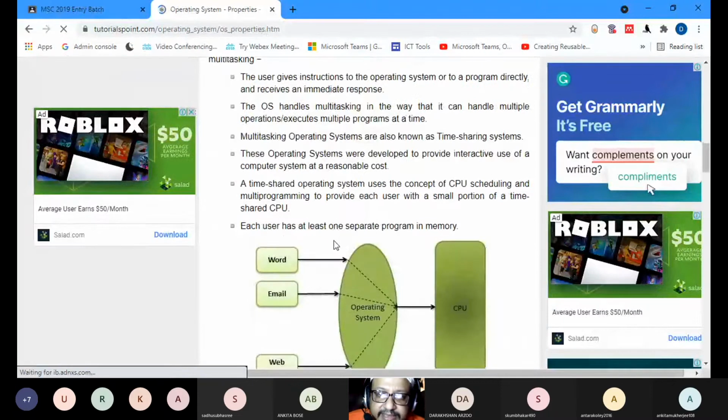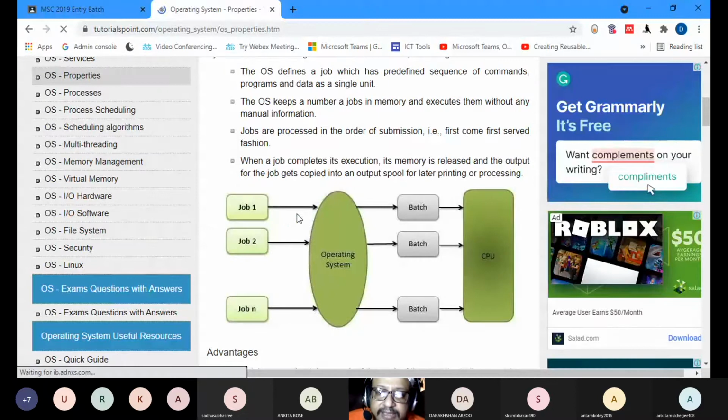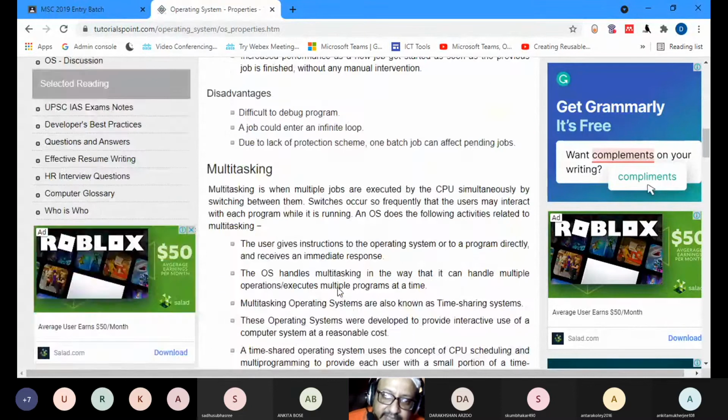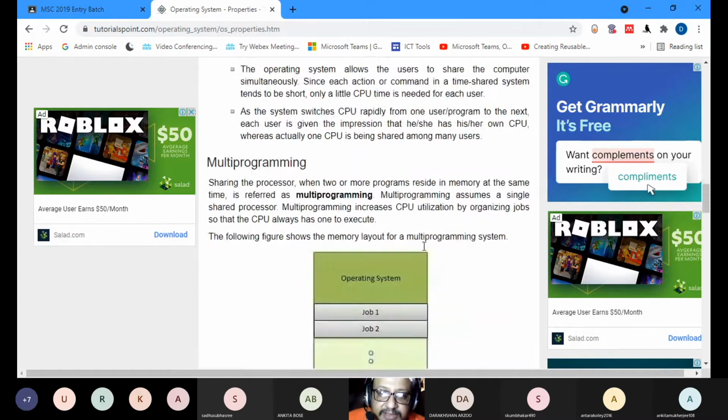Then multitasking. Batch means they are working separately, the 3 things are working separately. The operating system is giving the first job, then the second job, then the third job. Look at this figure. In multitasking, the operating system is converging it together at one point and sending it to the CPU. For example, Word, email, and web browsing happening together. You're typing, you're browsing in a browser, and then you're sending an email. So this is how multitasking processing works.